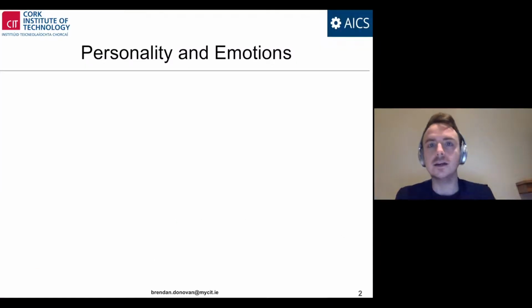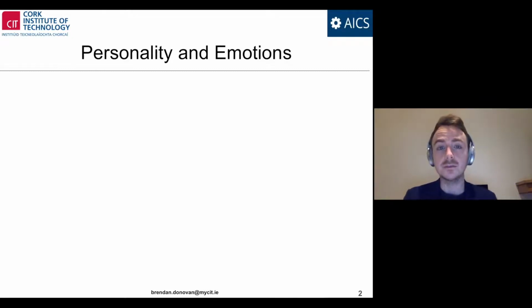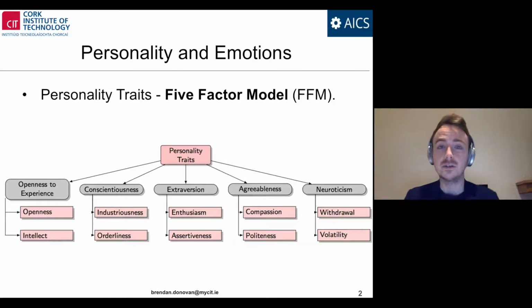So in terms of the key psychological variables that we studied, the two were personality traits and the basic emotions. Personality traits are the typical expressions of emotion, affect, behavior, cognition, and motivation across time. The predominant model of personality within psychology is the five-factor model. And the five-factor model argues that there exist five broad factors that are aggregates of a representative body of personality traits. And these five factors are openness to experience, conscientiousness, extroversion, agreeableness, and neuroticism.